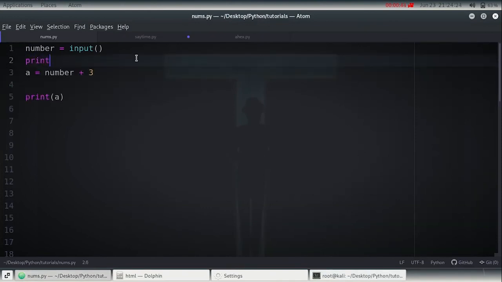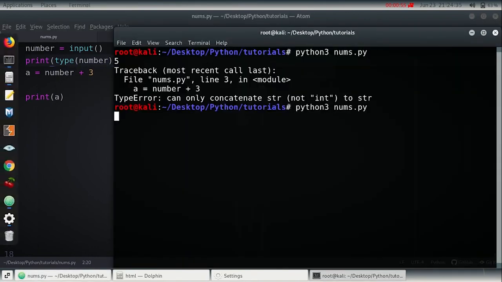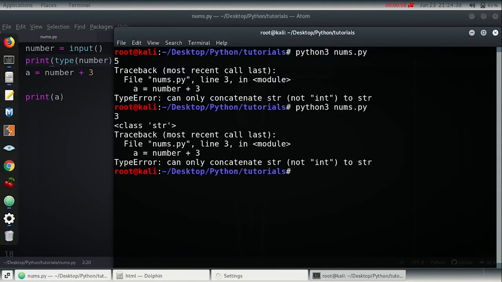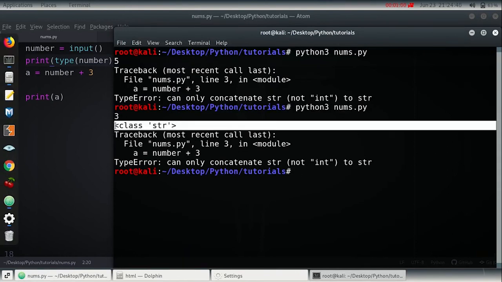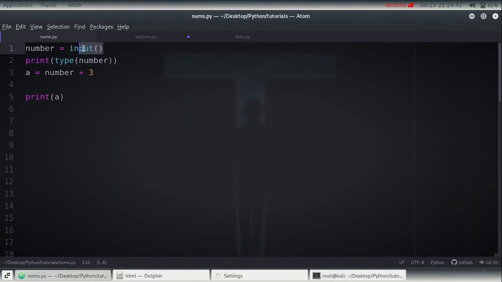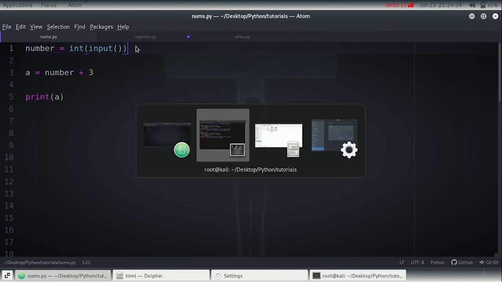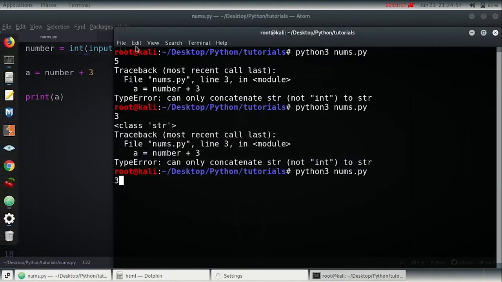Let me print the type of number. It says it's class string. So when we input any number from the user, it is a string. In order to convert the string to a number, we just have to typecast with int. Now if we save and run this, we get the output as 6.